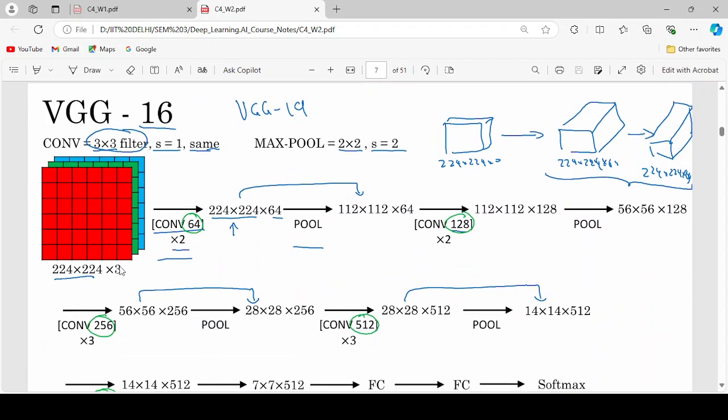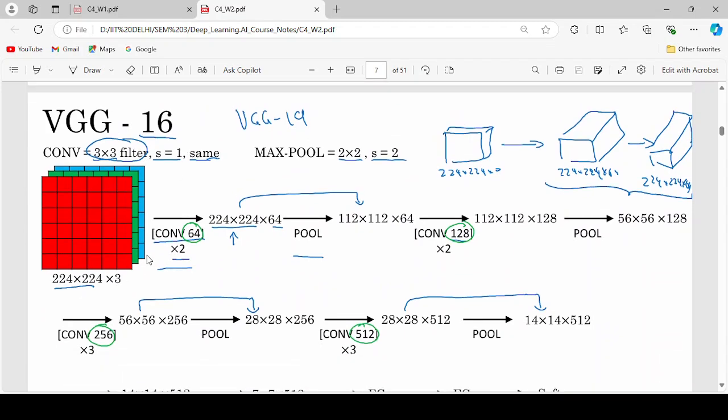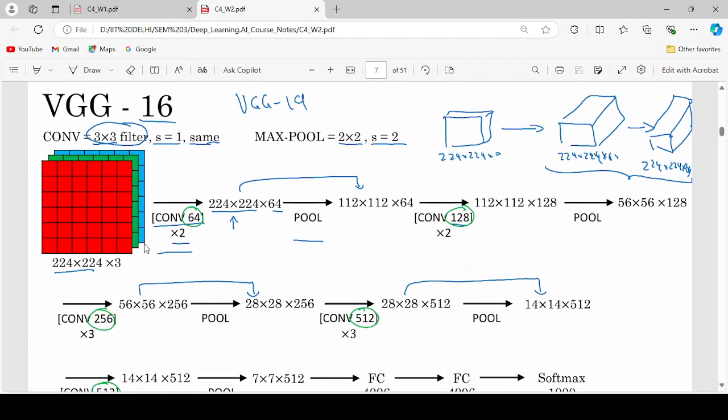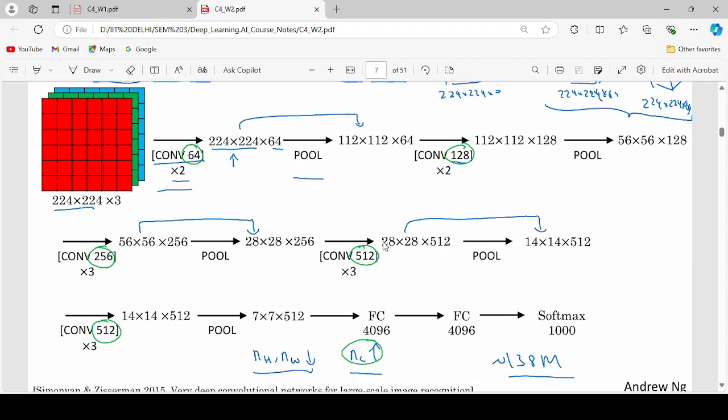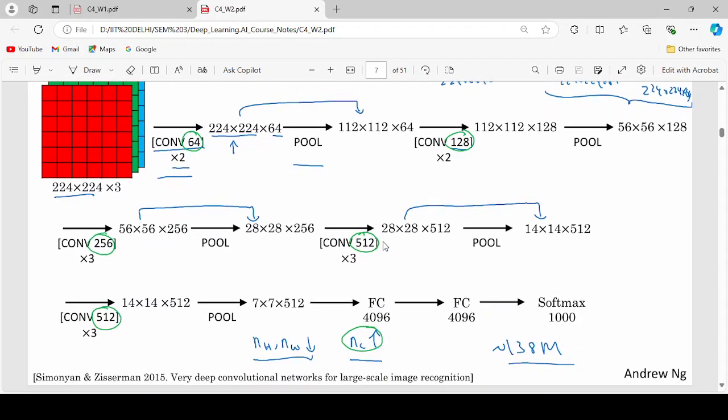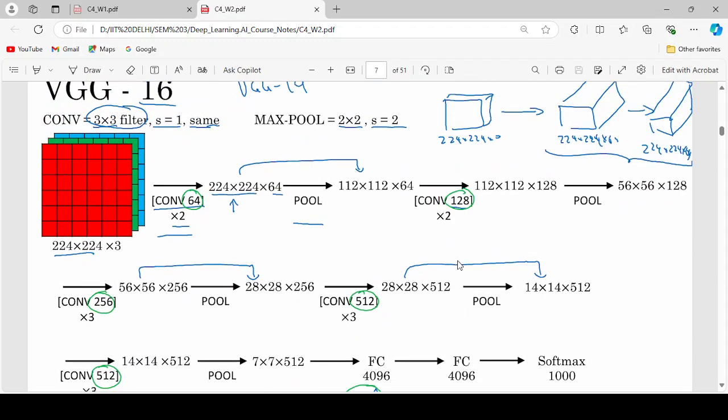After that, VGG16. This architecture is also an advanced version of the previous architecture, AlexNet. In VGG there are always three kinds of layers: pooling layer, convolution layer, and fully connected layer. It is a combination. But what is happening in this architecture? We simply added more convolution, pooling, and fully connected layers, increasing the parameter size.